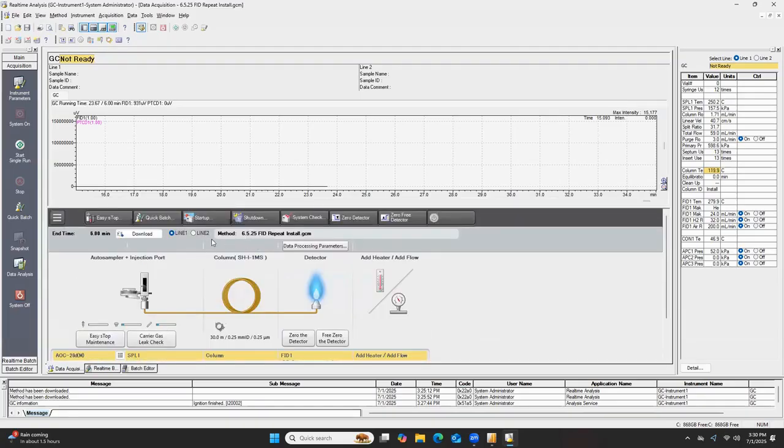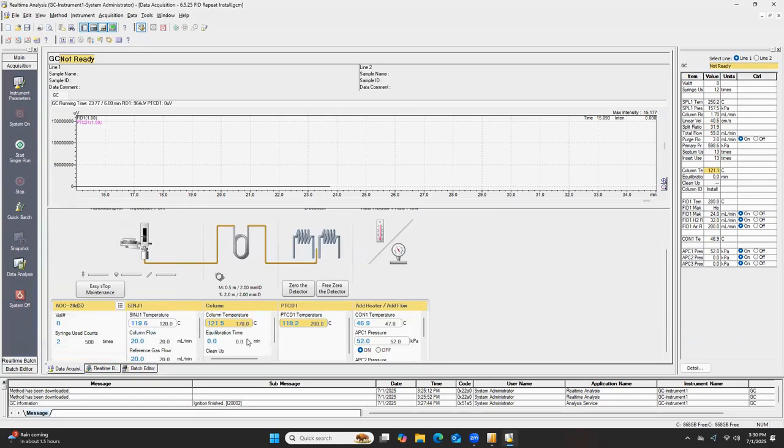Line 2 is the TCD. Like I said, it's still slowly coming up to temperature. Our TCD is slowly coming up to temperature as well. Once the TCD reaches its set temperature of 200 Celsius, that's the temperature we use to run our samples. After it reaches 200, we can go back to the front panel and turn the current back to what it needs to be set to.